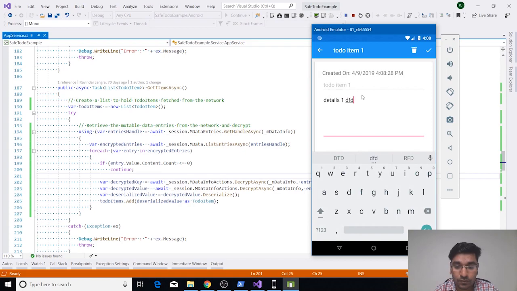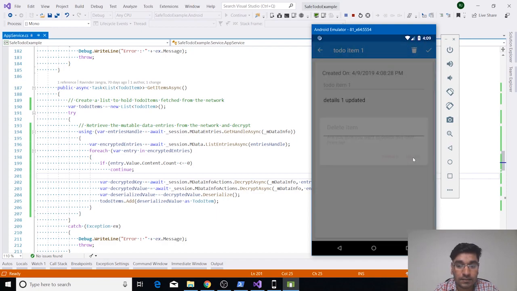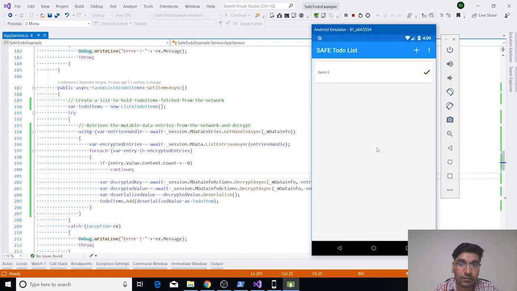If you try to update your item in your list, you can just update the text of that item. You can't update the key, basically, because we are using the title as a key. And this is for remove and update. If you do an update operation, next time you can see that the detail of your to-do item has been updated. And you can remove this item to delete it from the list. If you delete this, it will be deleted from the network also. And you can use this application.